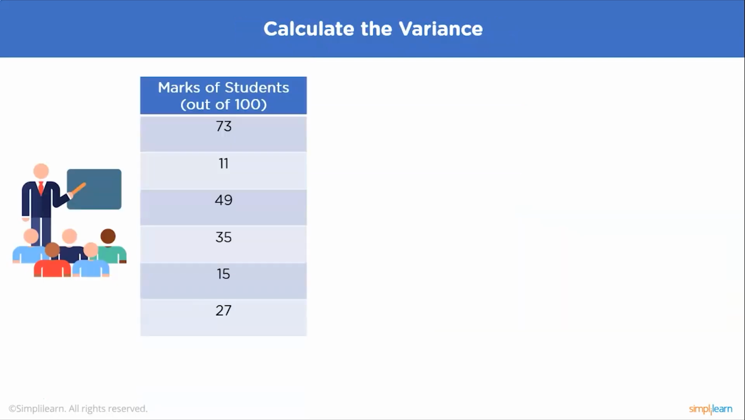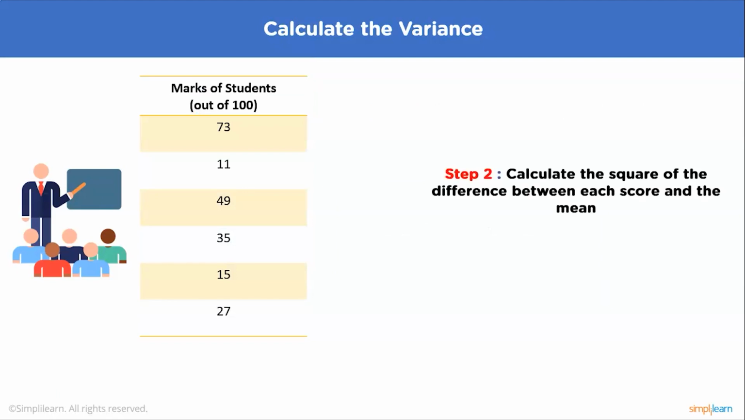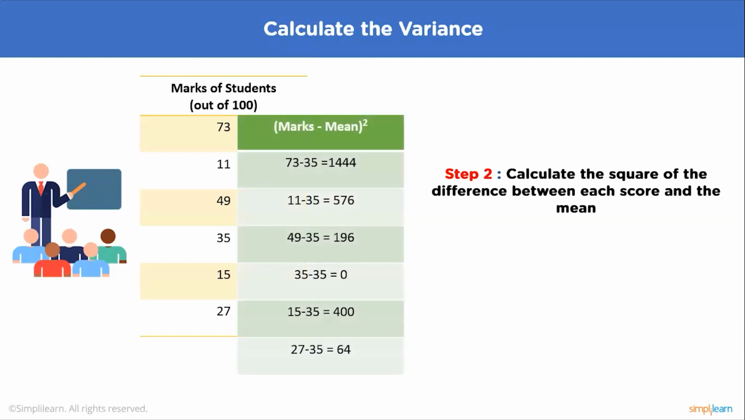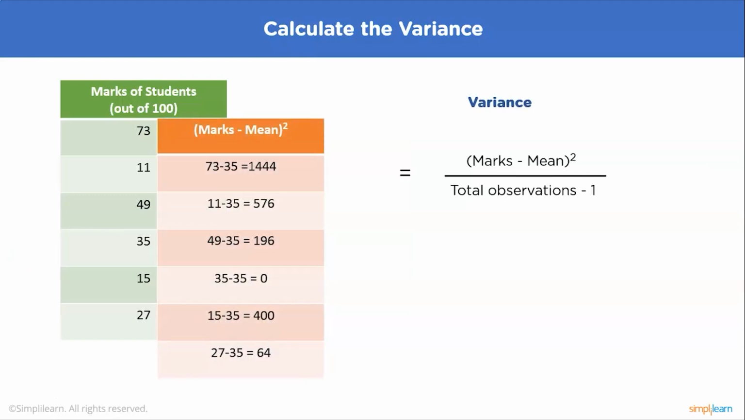So how to calculate the variance? This is the same previous example. We have the marks of students out of 100. The first step would be to find the mean of the given data. As calculated before, the mean of the given data was 35. Step 2 will be to calculate the square of the difference between each score and the mean. This is the same as the previous step where we calculated the marks minus mean whole square. The change comes here. The variance formula is the sum of the marks minus mean whole square divided by observations minus 1. So when we add all the marks minus mean whole square and divide it by 5, we'll get the variance as 536.